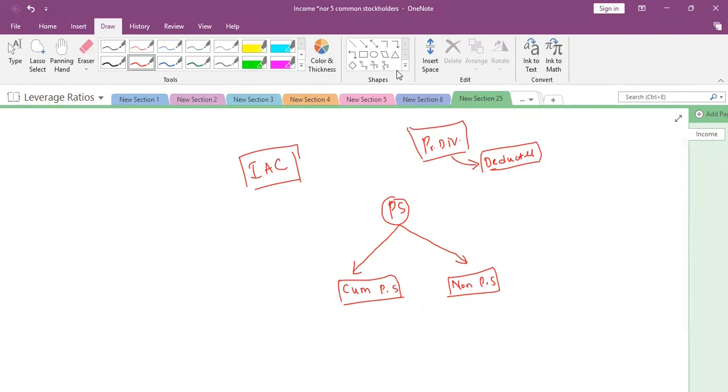In case of cumulative, if not paid in 1 year, it will be paid in the next year. Correct. And non-cumulative, if there is no dividend, it's a dividend loss. Excellent, wonderful. Conceptually, that is the correct answer. So whenever cumulative preference shares are there, two things are there.